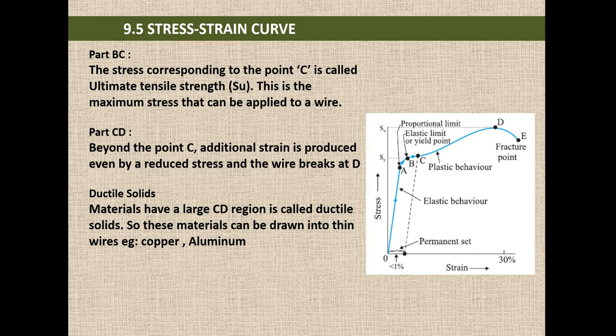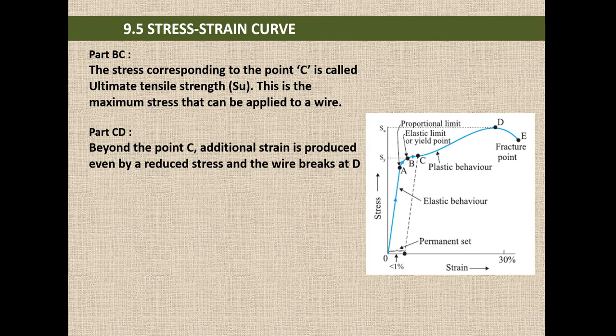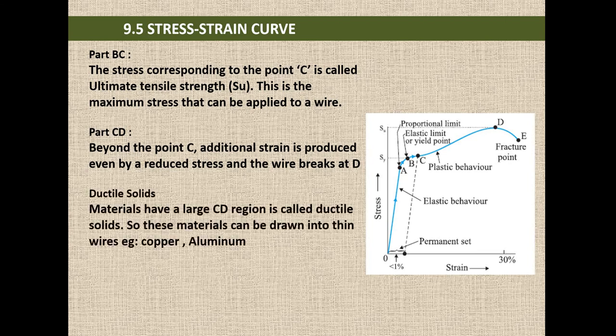And the next one is part CD. Beyond the point C, additional strain is produced even by a reduced stress, and the wire breaks at D. So beyond the point C, if we apply even a small stress, additional strain will be produced, and finally it will result in the breaking of the material. That point is known as the fracture point.